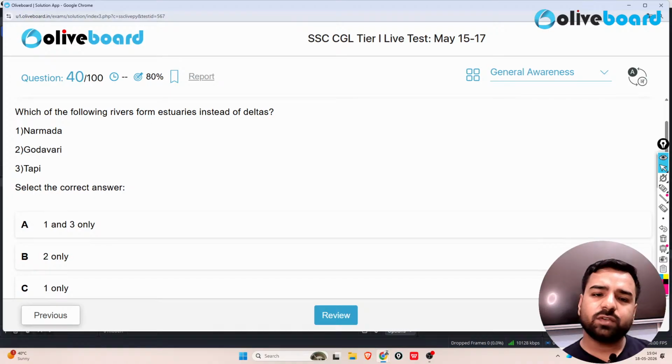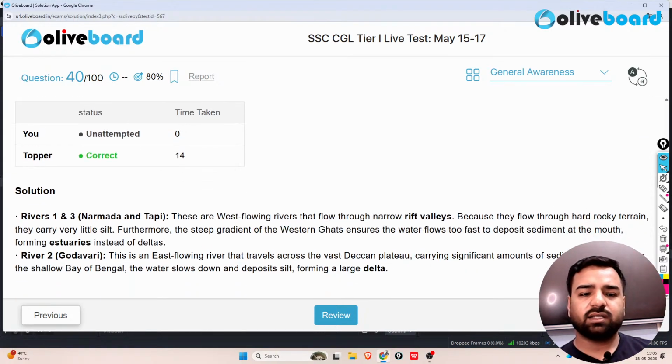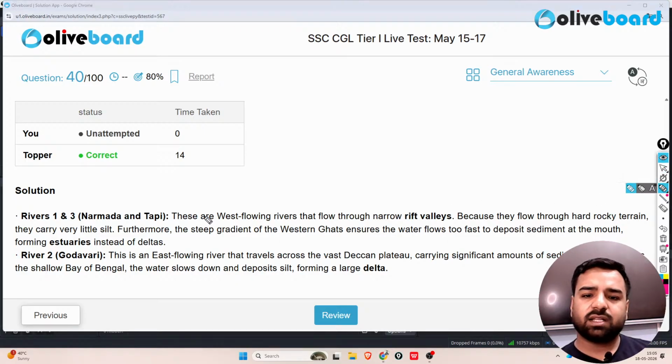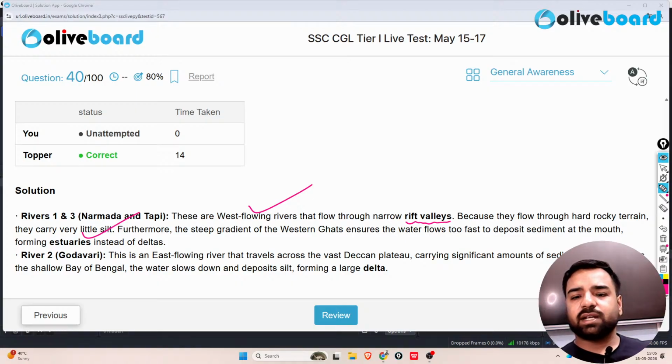Next, which of the following rivers form estuaries instead of deltas? Narmada forms it. Godavari no. Tapi yes. So guys, 1 and 3 is the correct answer. So yes, Narmada and Tapi, they are west flowing rivers that flow through narrow rift valleys because they flow through a hard rocky terrain. They carry very little silt. Furthermore, the steep gradient of the Western Ghats ensures the water flows too fast to deposit sediment at the mouth, forming estuaries instead of deltas.